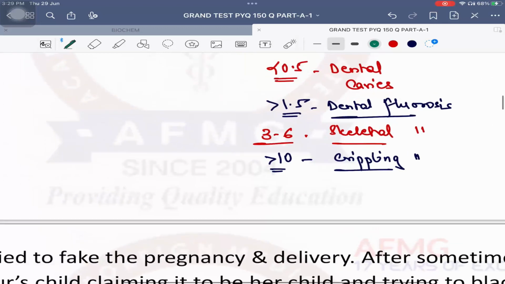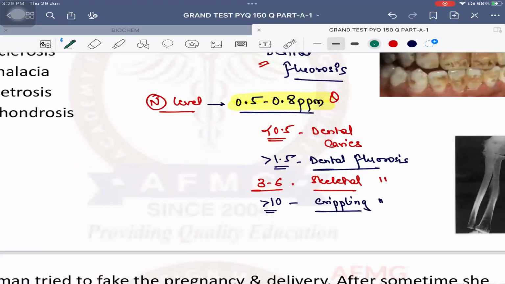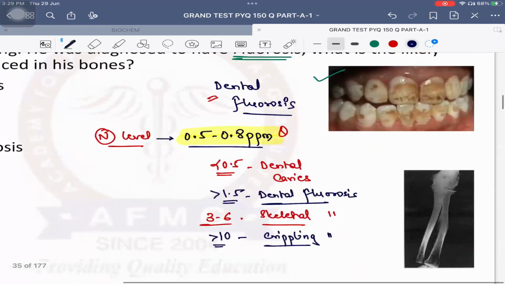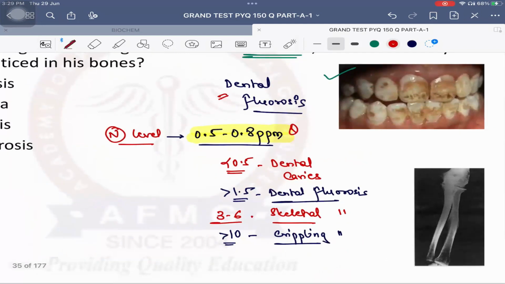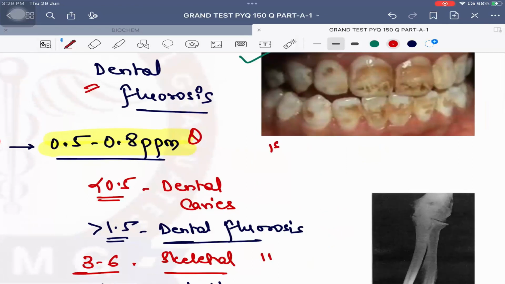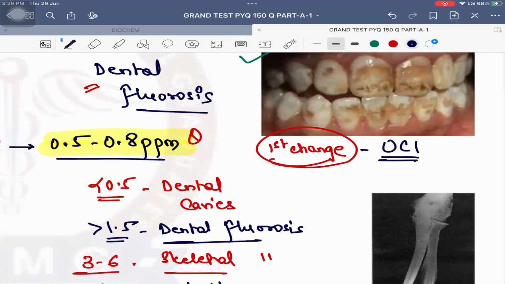No issues with this. So fluorine less than 0.5 causes dental caries. Fluorine more than 1.5 causes dental fluorosis. 3 to 6 ppm causes skeletal fluorosis. And more than 10 causes crippling fluorosis. Important is the first changes noticed in teeth. Ye sabko pata hai. Question was which teeth? The first change to be noticed in cases of fluorosis is usually the upper central incisors. Okay, it is the central teeth, na? So it is the upper central incisors. The first change of fluorosis is noticed in the upper central incisors.